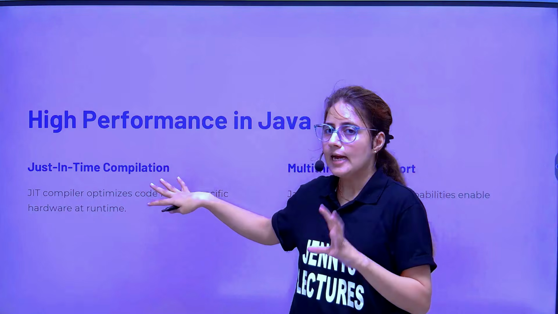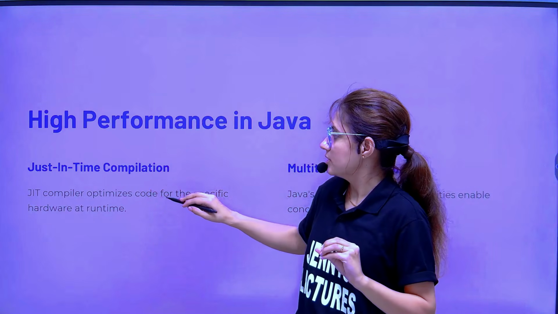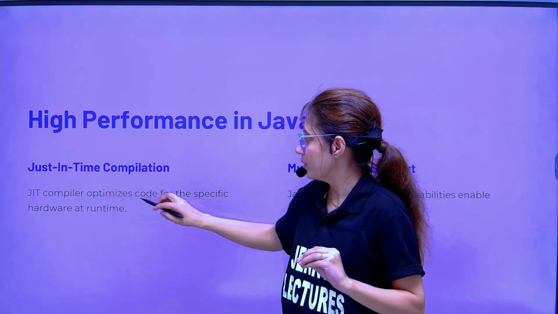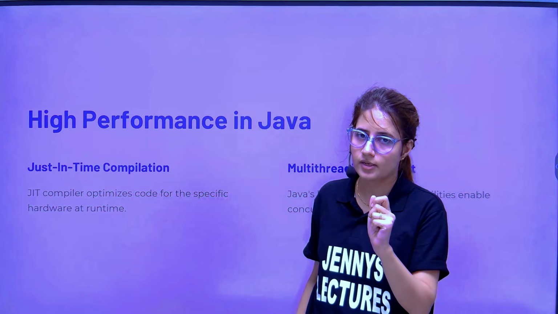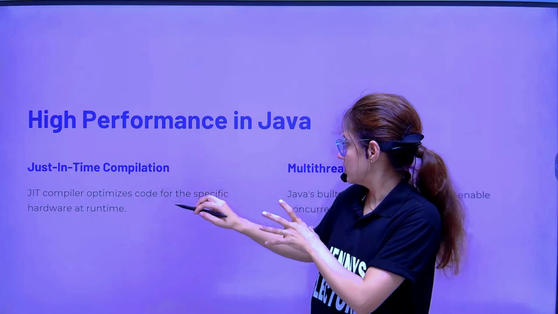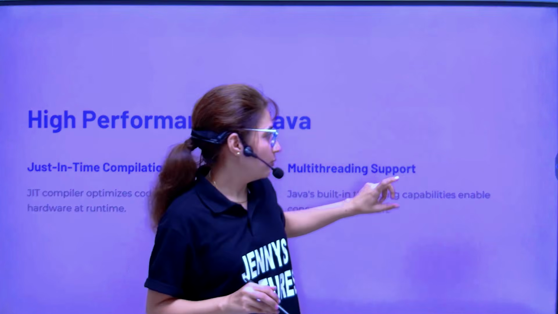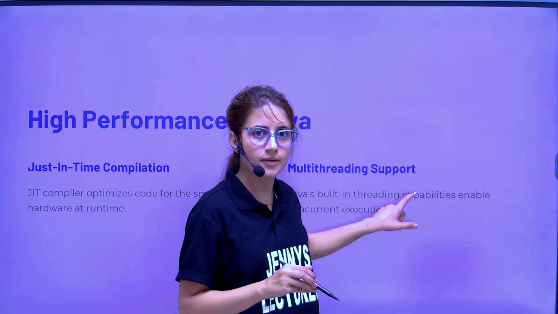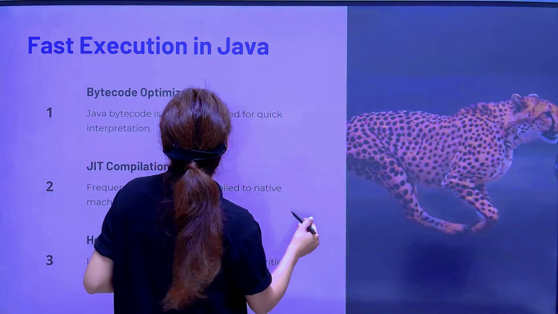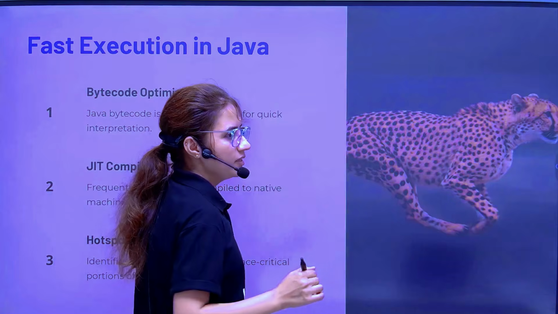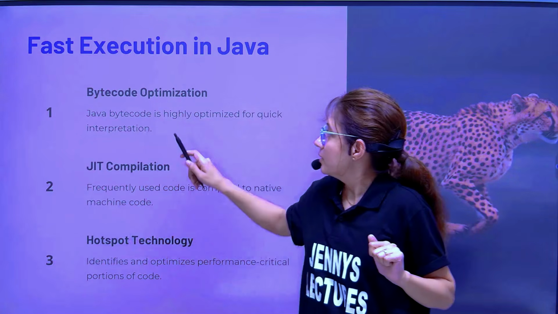What is JIT basically? I'll tell you in detail, right? It is fast because the JIT compiler optimizes the code for specific hardware at runtime. I'll show you in detail what this thing is. And second, Java supports multi-threading. Multi-threading means, I'll show you this in detail. See, first let's see the fast execution of Java.